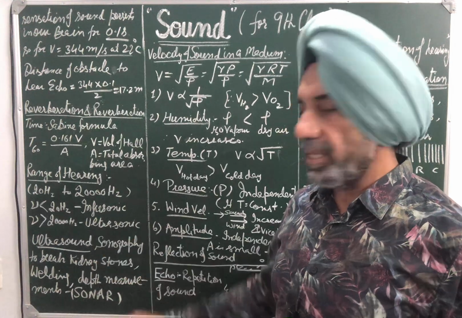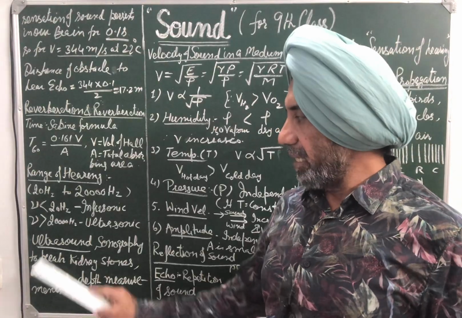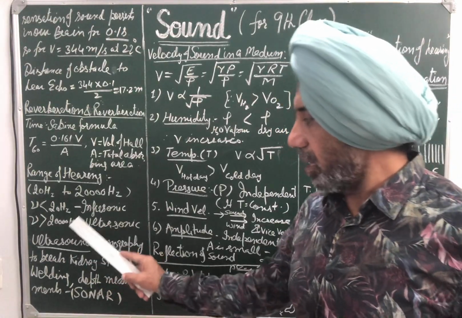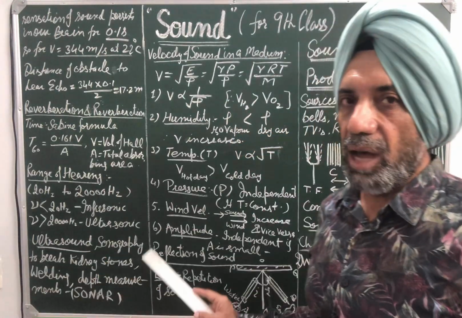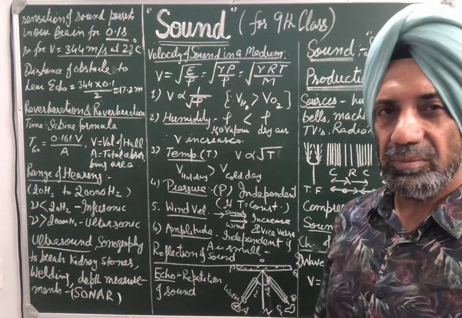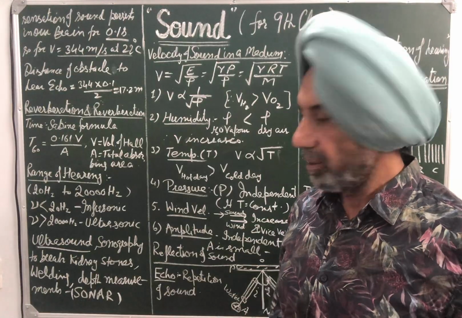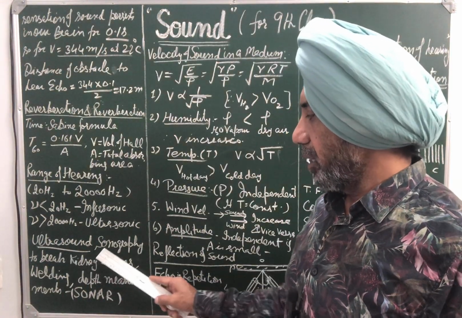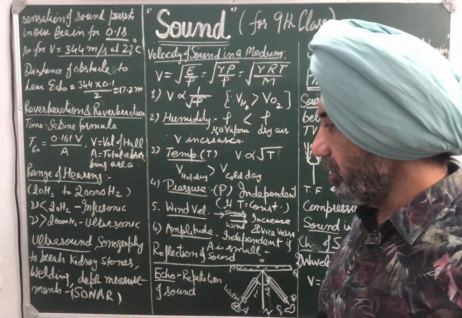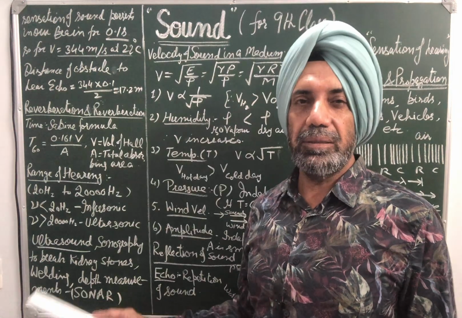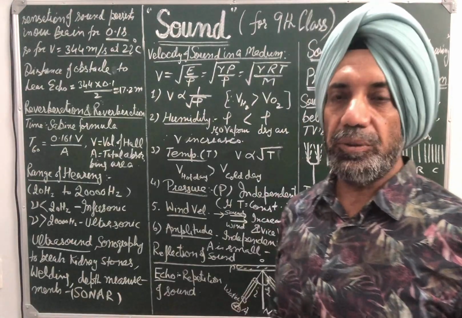If nu is less than 20 hertz, that sound is known as infrasonic. If it is greater than 20,000 hertz, it is known as ultrasonic. This ultrasonic sound has large applications. We know the ultrasound used by doctors to examine the patient, in sonography, to break kidney stone, we use ultrasound. To kill cancer cells, we use ultrasound. It is used for welding purpose also.